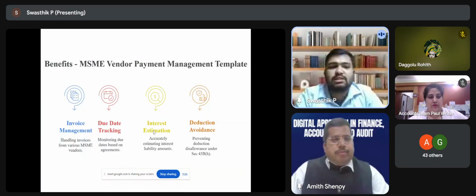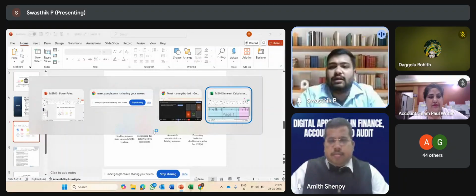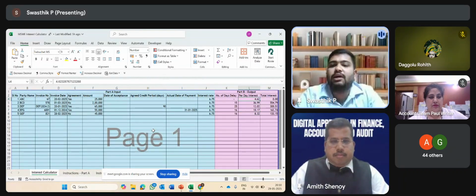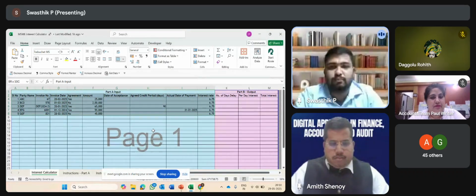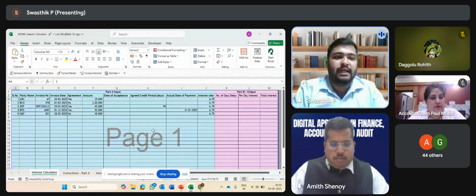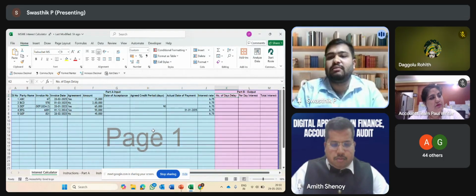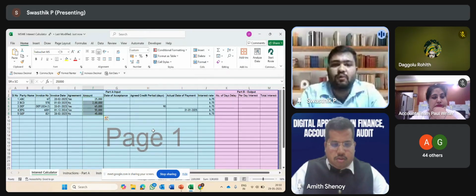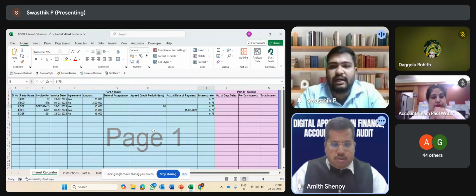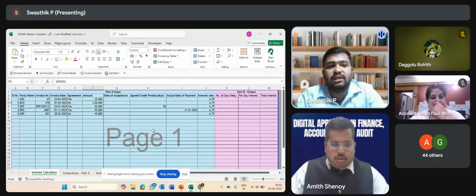Okay, now I'll run through the Excel, whatever macros we have prepared. I'll delete the output for the time being. I have 5 scenarios with me now. Part A is the input, what you have to update in this template. Part B is the output. As I told you: party name, invoice number, invoice date of that particular party, whether there is an agreement, the total principal amount of the invoice, that means the taxable amount, date of acceptance, credit period, actual date of payment, and the interest rate. Now I'll run through the different scenarios.